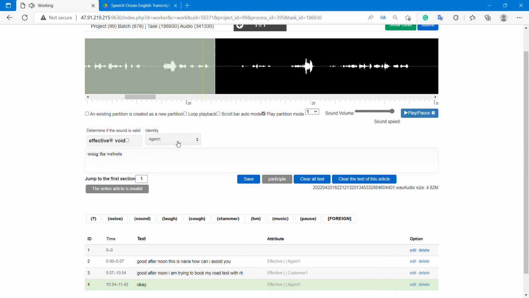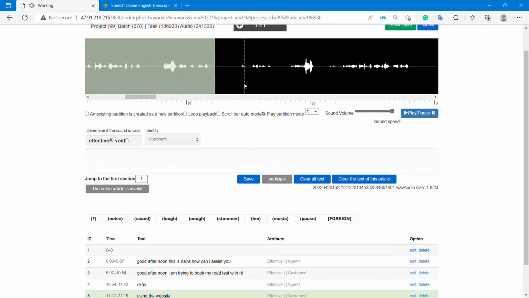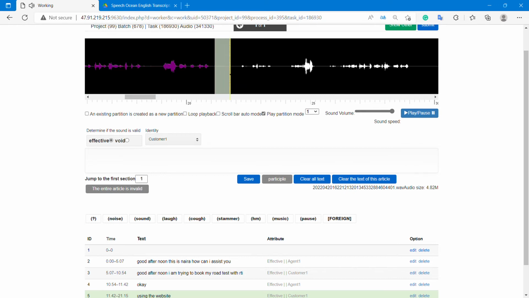Okay, so I'll write customer. I'm just writing it short. You have to write the complete sentence. Just enter, the segment is created. Now you have to take this silent portion in the customer part because it is less than 20 seconds. This silent portion is less than 20 seconds. So you have to take it into the speaker segments, right?